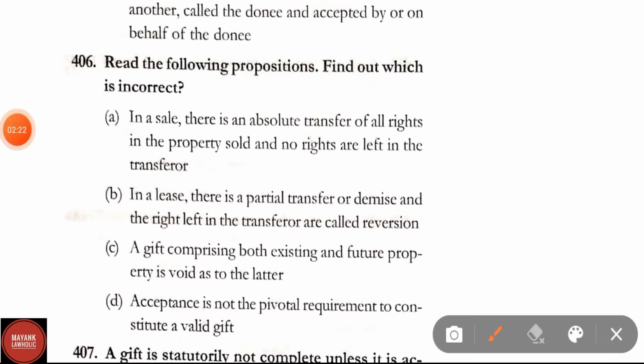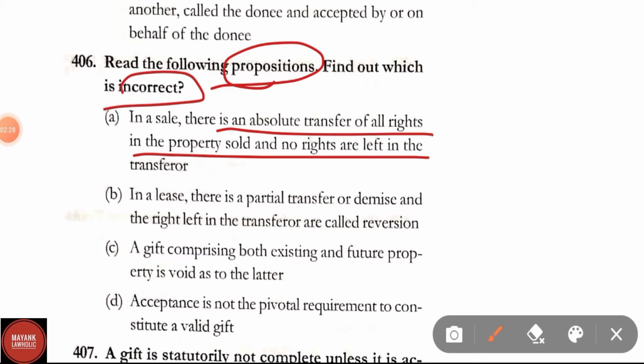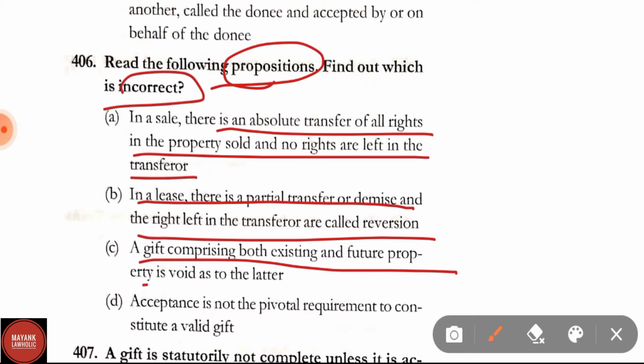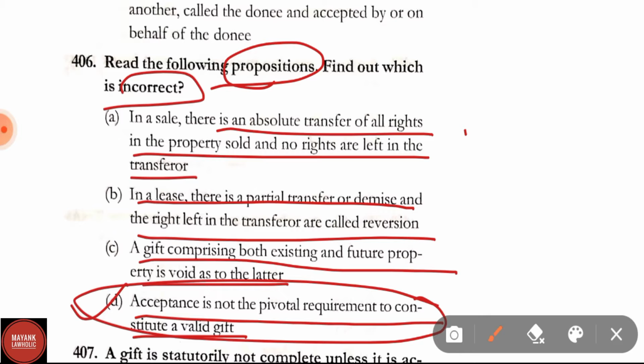Question number 406. Read the following propositions, find out which is incorrect. Option A. In sale, there is an absolute transfer of all rights in the property sold and no rights are left in the transferor. Option B. In a lease, there is a partial transfer or demise and the rights left in the transferor are called reversion. Option C. A gift comprising both existing and future property is void as to the latter. Option D. Acceptance is not the pivotal requirement to constitute a valid gift. Here it has been asked which proposition is incorrect. Option D is incorrect. Other options are correct. So option D will be the right answer.